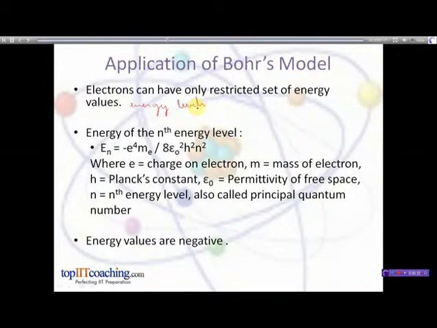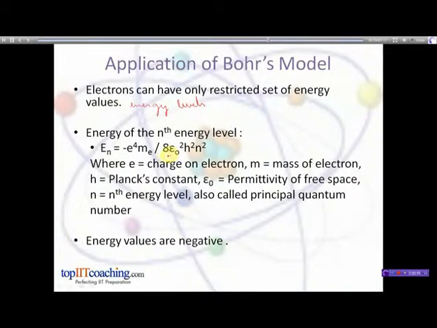He proposed a formula for the energy levels, which is En is equal to minus e raised to 4 me divided by 8 epsilon naught square h square n square, where En is the energy of the electron at nth energy level, small e is the charge on electron, m is the mass of electron, epsilon naught is the permittivity of free space.